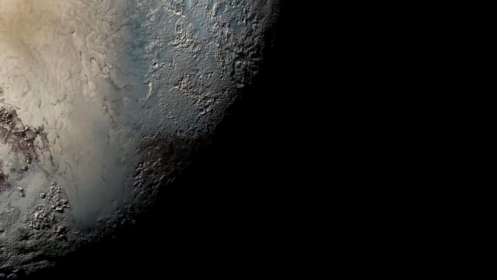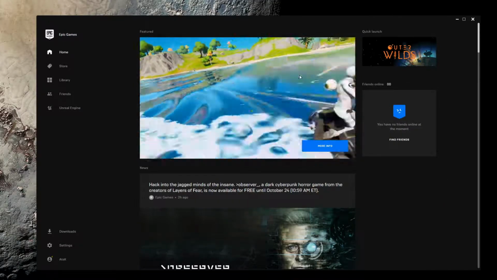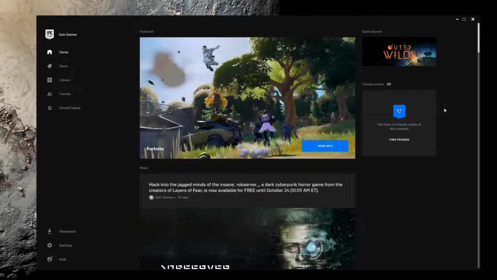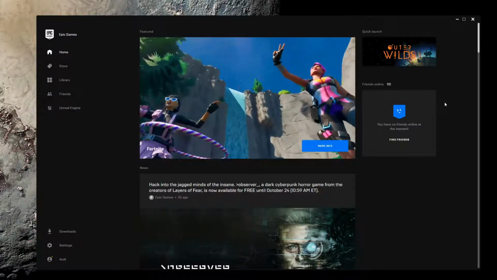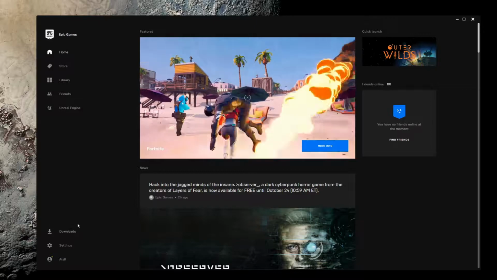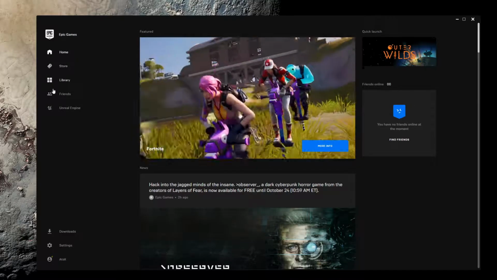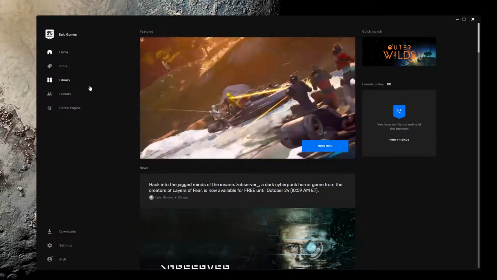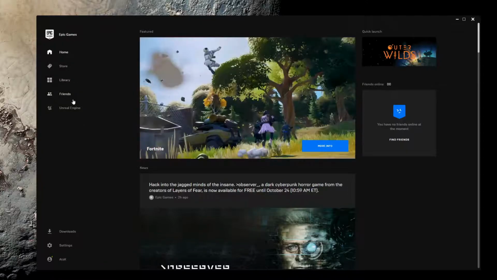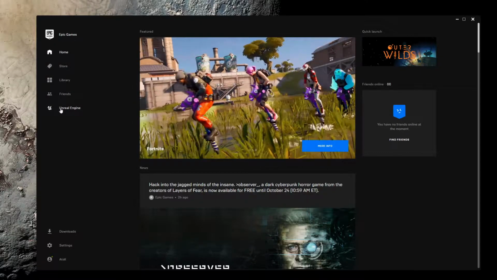Once you have the launcher installed, open it up and log into your account. Once you have done that, you should be greeted with something similar to this. Nowadays, the Epic Games Launcher is also a storefront for games. But if you want to, in the settings, you can tick the hide game library flag. And once you have done this, all the tabs related to games will be hidden from your view. But what we care about right now is the Unreal Engine section itself.